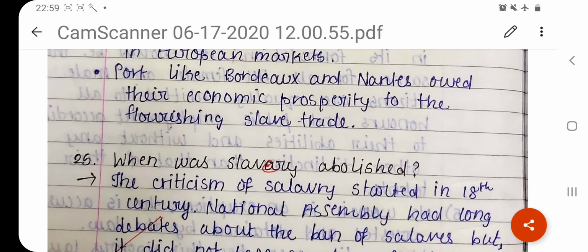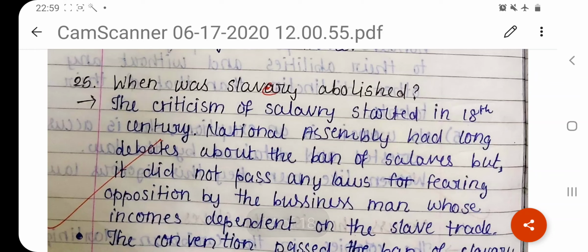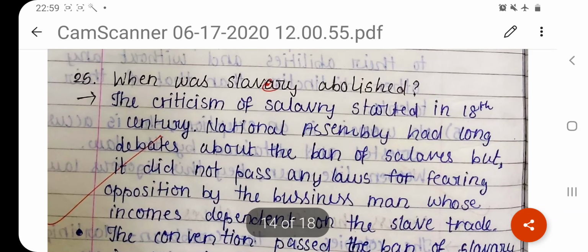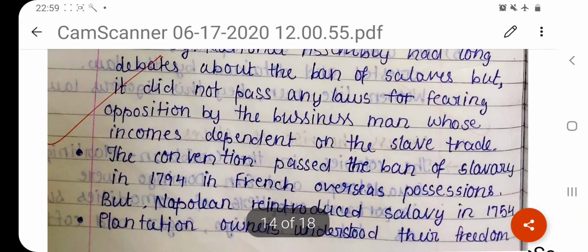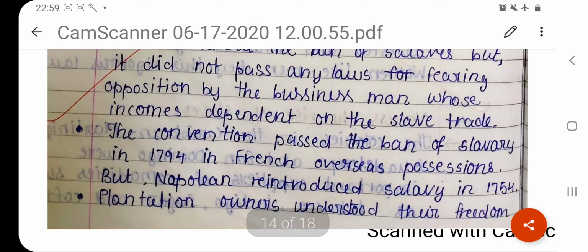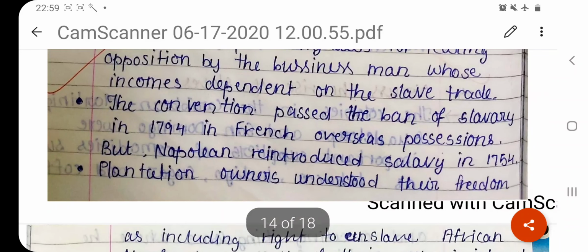When was slavery abolished? The criticism of slavery started in the 18th century. The National Assembly had long debates about the ban on slavery, but it did not pass any laws fearing opposition by the businessmen whose income depended on the slave trade. The Convention passed the ban of slavery in 1794. This Convention is the one led by the Jacobins in French overseas possessions. However, when Napoleon came to power, he reintroduced slavery.